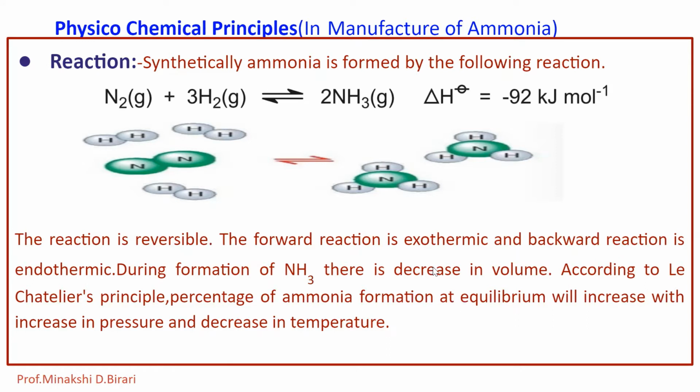According to Le Chatelier's principle, to increase the yield of ammonia at equilibrium, we should increase the pressure and decrease the temperature.